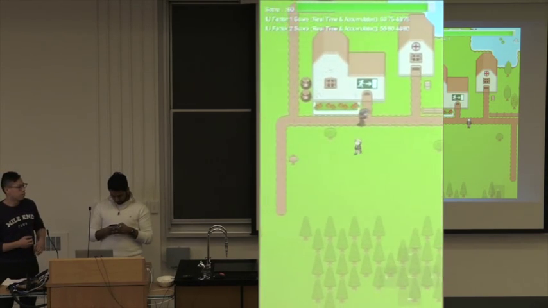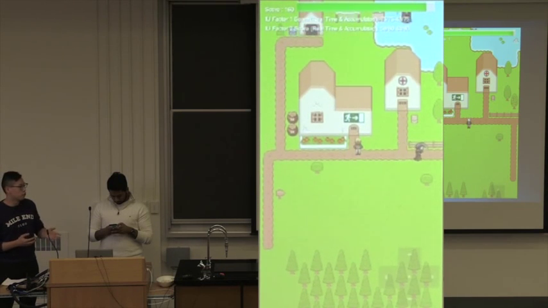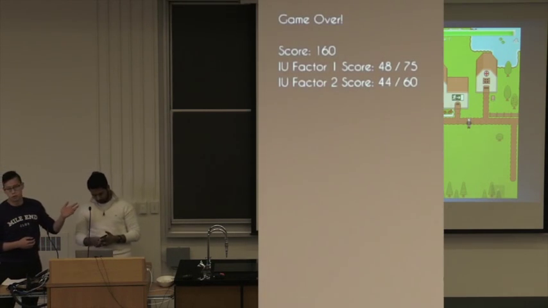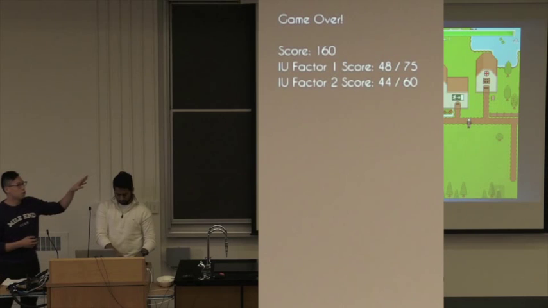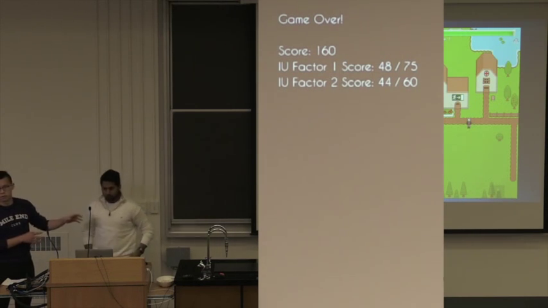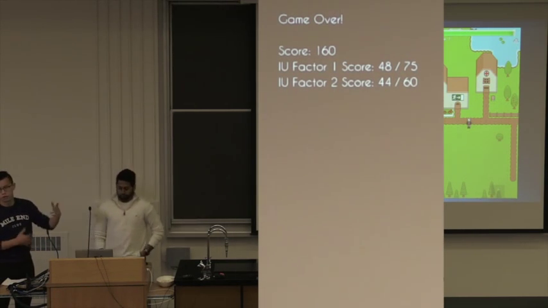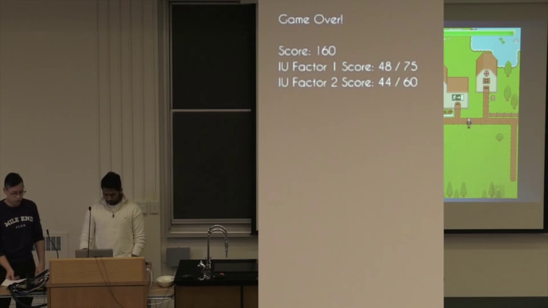So at the end of the game, if he chooses to, he'll receive the final score, and those IU scores won't be visible to the patient. That's just to demonstrate logging the IU score that we created.